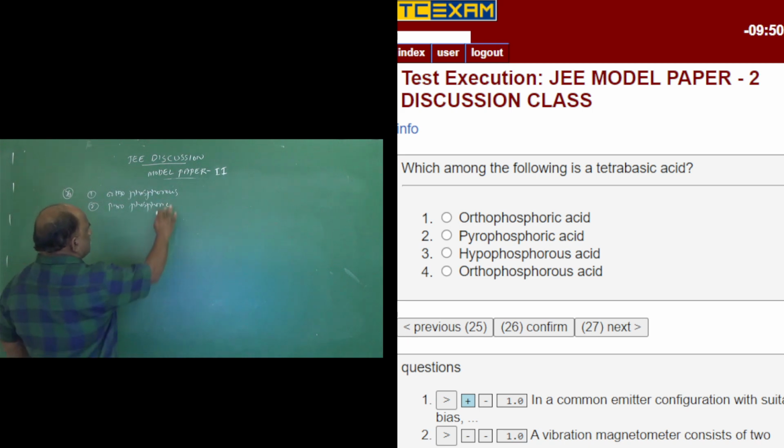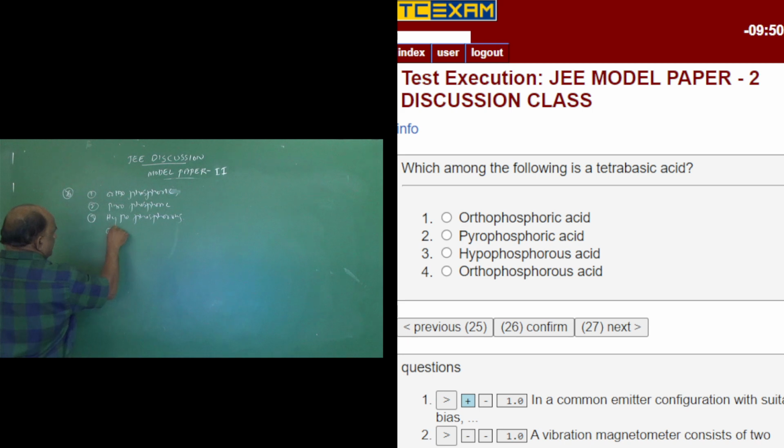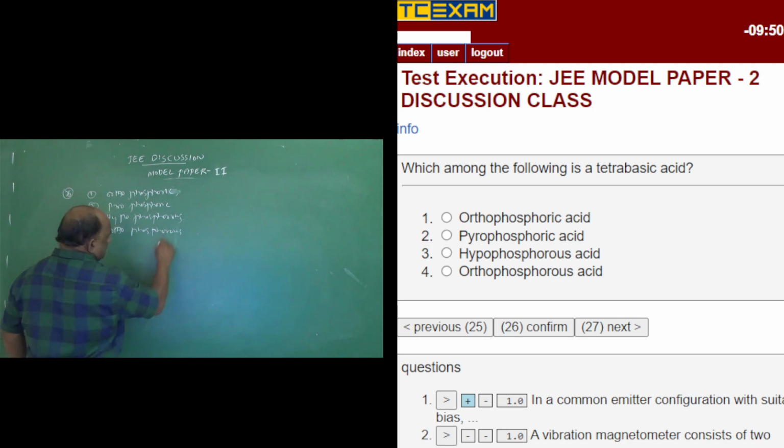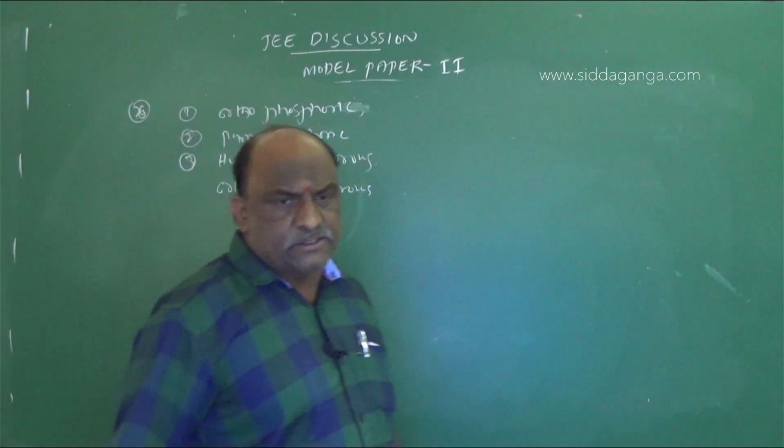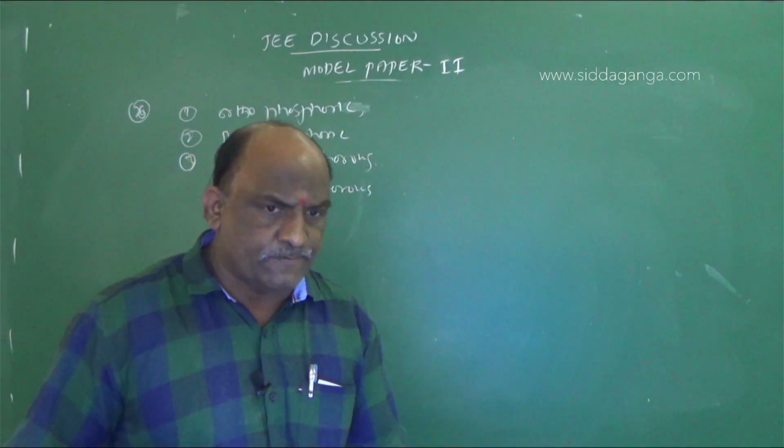So the options are orthophosphoric, pyrophosphoric, hypophosphorus, orthophosphorus. My dear students, this is a very simple question.